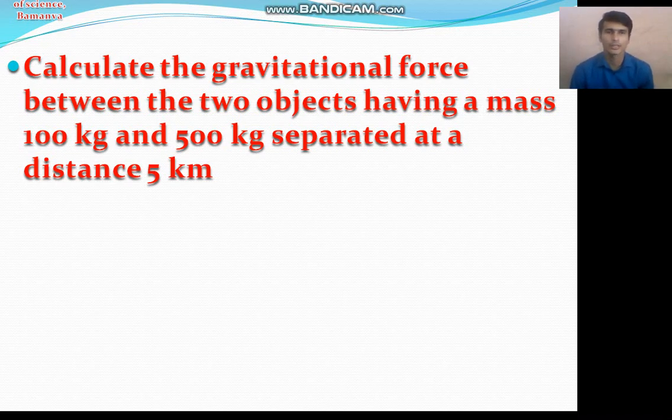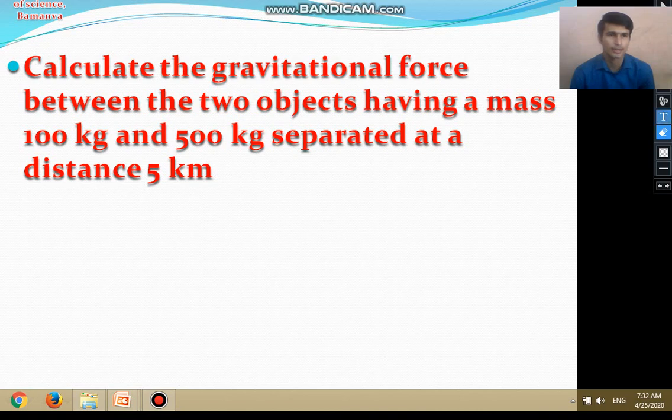Remember one thing here: you need to convert the 5 kilometer distance into meters. So instead of taking 5 kilometers, you will take a distance of 5000 meters, right? So you have to remember this conversion, and calculate the gravitational force between these two objects. I hope that you understand how we can calculate the gravitational force between two objects.